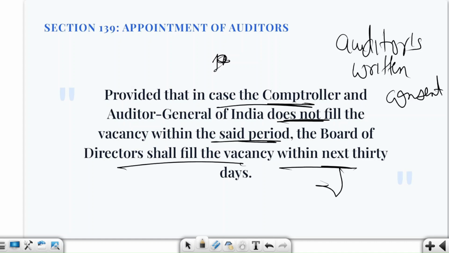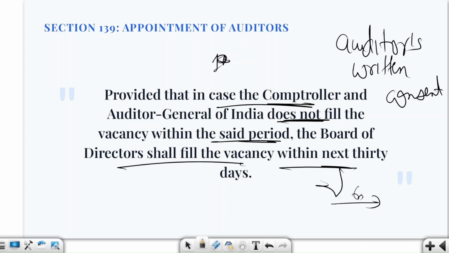So here you will see more about this particular thing in your section 141. Also, you have to remember that an auditor appointed under this particular section ordinarily continues from the conclusion of the first AGM until the conclusion of the 6th AGM. Which is why you should not understand that the provision is just appointment at every AGM. Here it is from the 1st AGM till the 6th AGM.